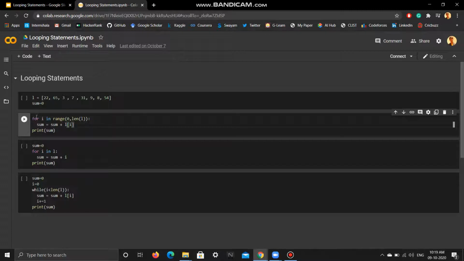And then the control will again go to for. I will be incremented, and now I is 1. Now it will be checked again. The condition will be checked again.